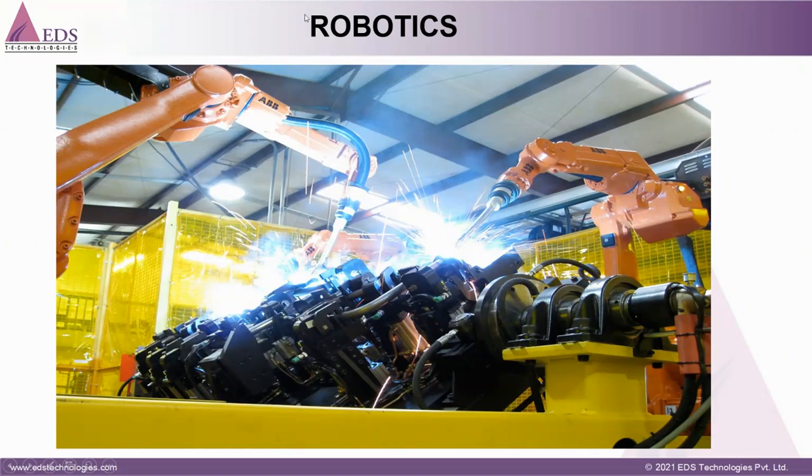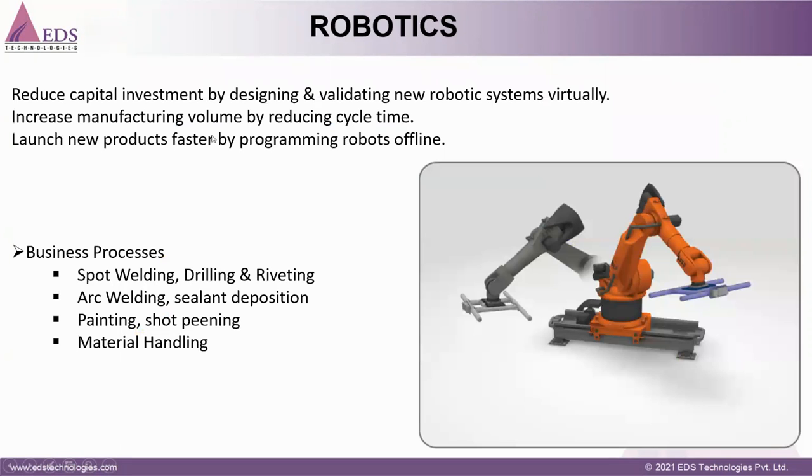Then coming to the next topic, robotics. The robotics domain is very widely used in industries right now. Those who are using robotic simulation have this solution, robotics. This is a very important topic for manufacturing industries. So in robotics, what kind of business process and activity are we supporting in Delmia?